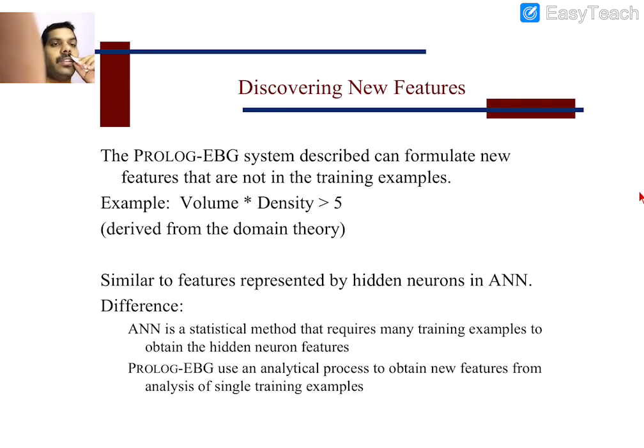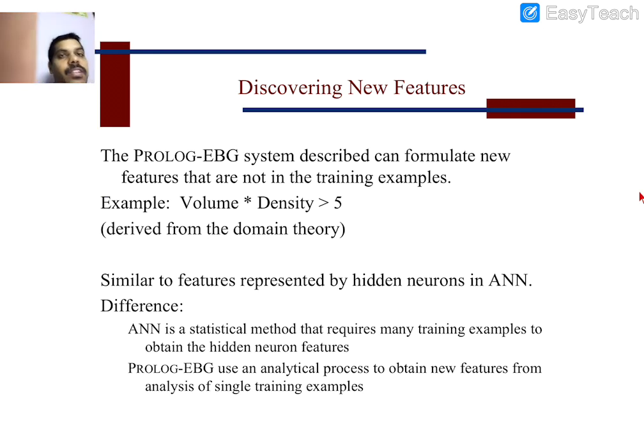Discovering new features. Whatever the system described can formulate new features that are not in the training examples, derived from the domain theory, similar to features represented by hidden neurons in an artificial neural network. An artificial neural network is a statistical method that requires many training examples to obtain the hidden neuron features. Prolog-EBG uses an analytical process to obtain new features from analysis of a single training example.